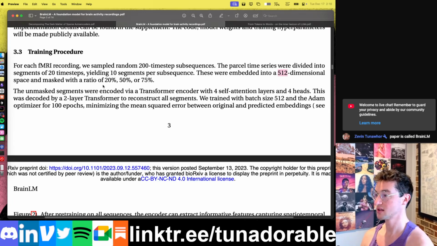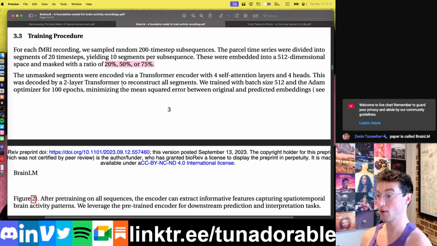And if you're curious, the actual ratio of what percent of the brain regions get masked out is either 20%, 50%, or 75%. I forget, I think they did multiple. I assume it's a hyperparameter search that they'll analyze later and see what works the best.